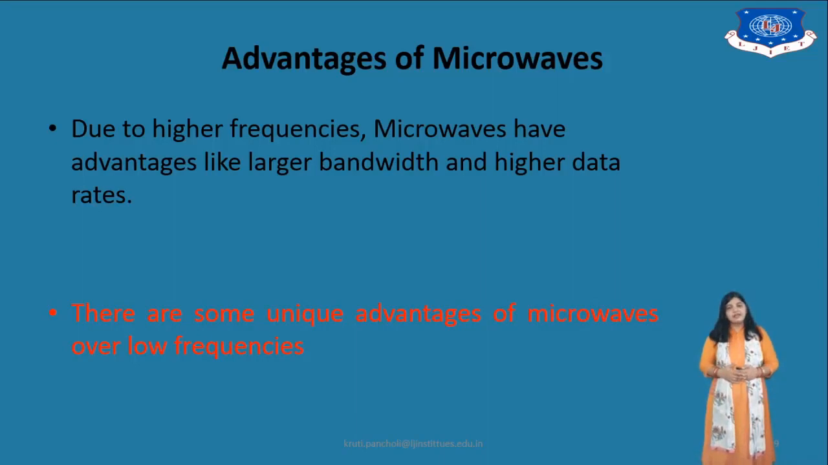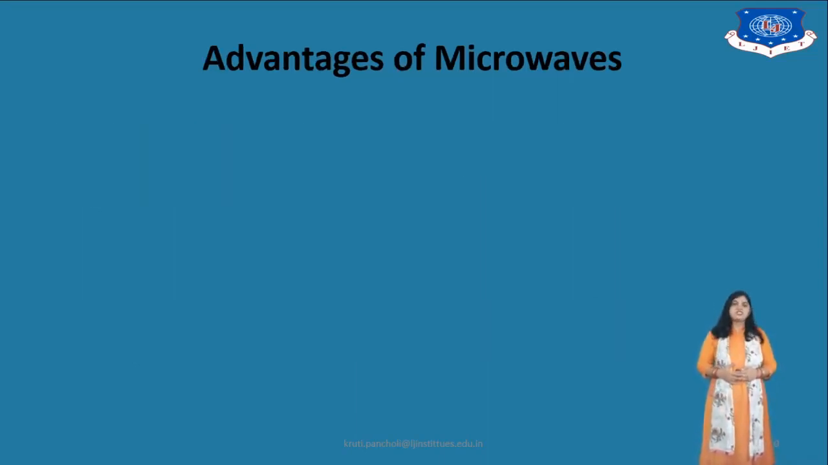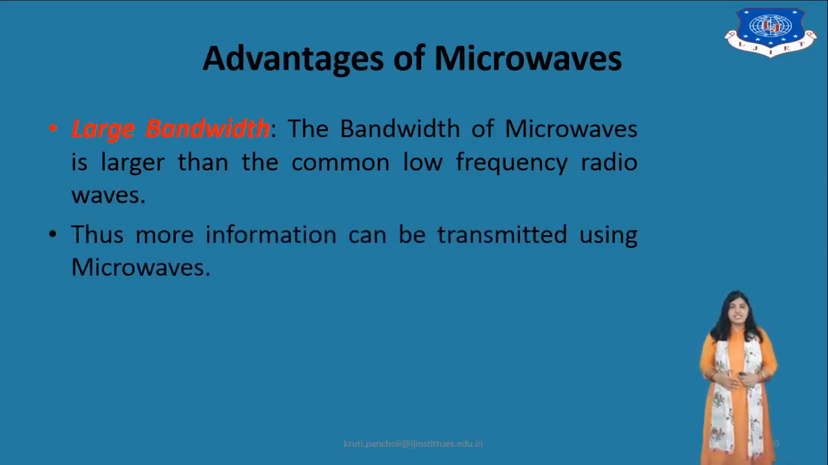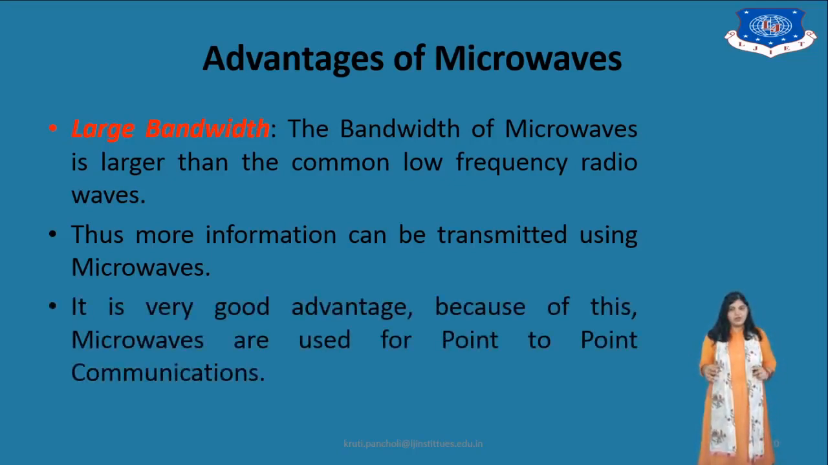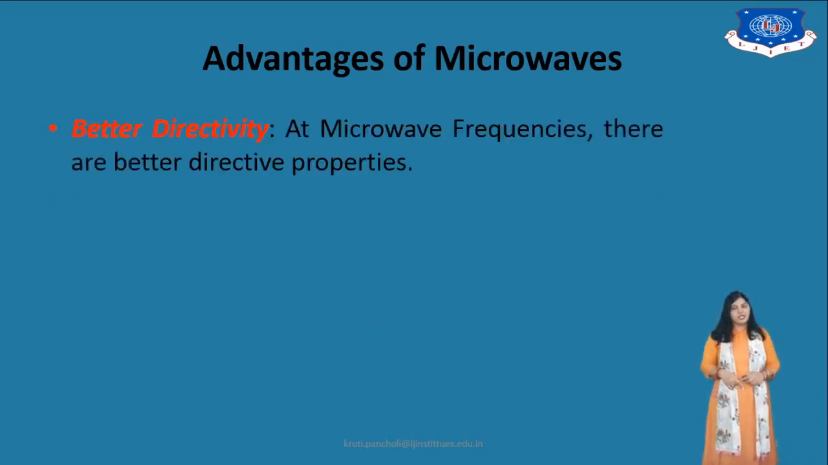There are some other advantages of microwaves over the low frequency. The very first advantage is the large bandwidth. The bandwidth of the microwave is larger than that of the low frequency radio waves. If the bandwidth is larger, more data can be transmitted using the microwave. Because of this, we can use it for point-to-point communication. Whenever point-to-point communication is required, we can go for the use of the microwave.